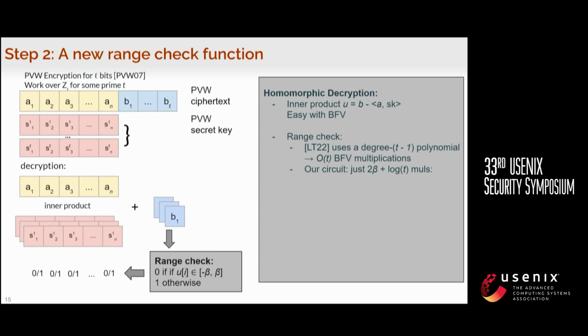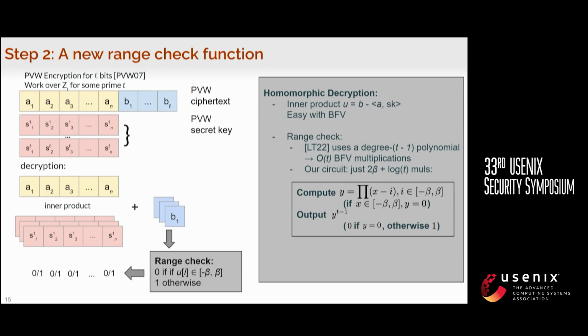So what we propose in our work is a different circuit that requires only 2 beta plus log T multiplications, and this beta is the error parameter that I just mentioned. So our circuit works as follows.